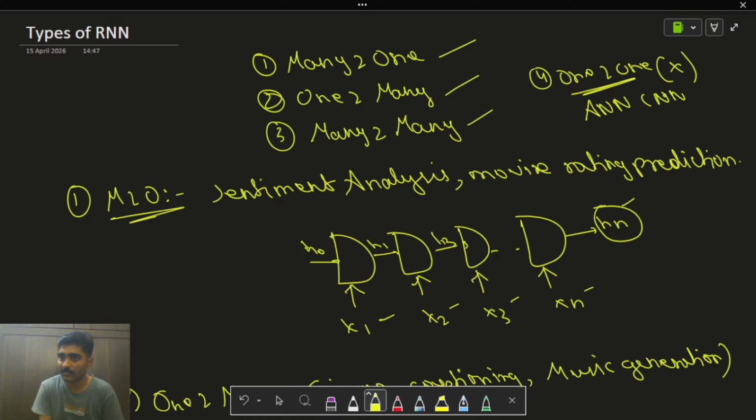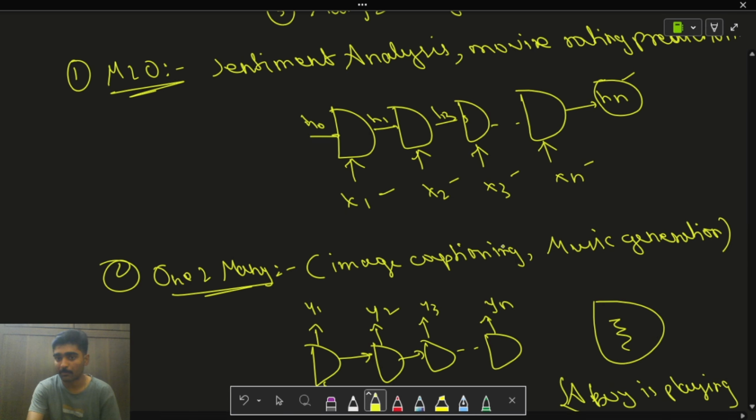It basically comes under ANN or CNN. One to one type of architecture comes under ANN or CNN, where you send an input image, and at the output the image is classified as cat or dog. So these are the different types of recurrent neural network architectures: many to one, one to many, and many to many.